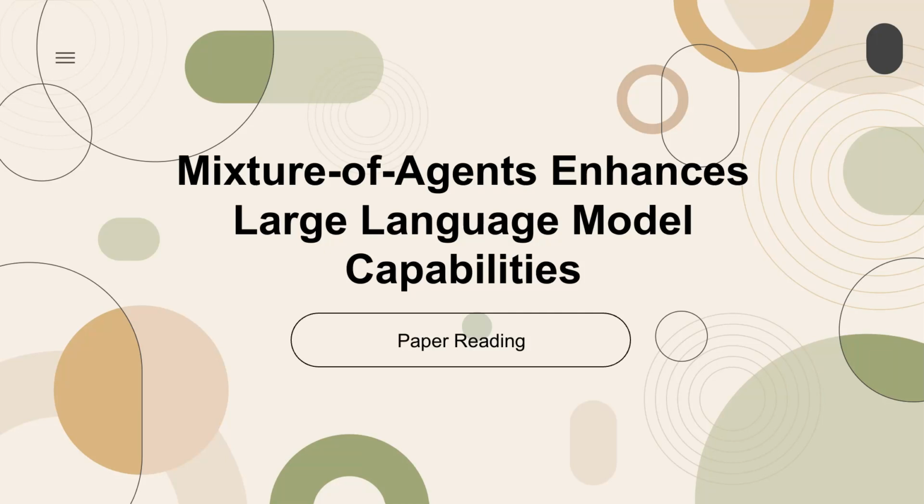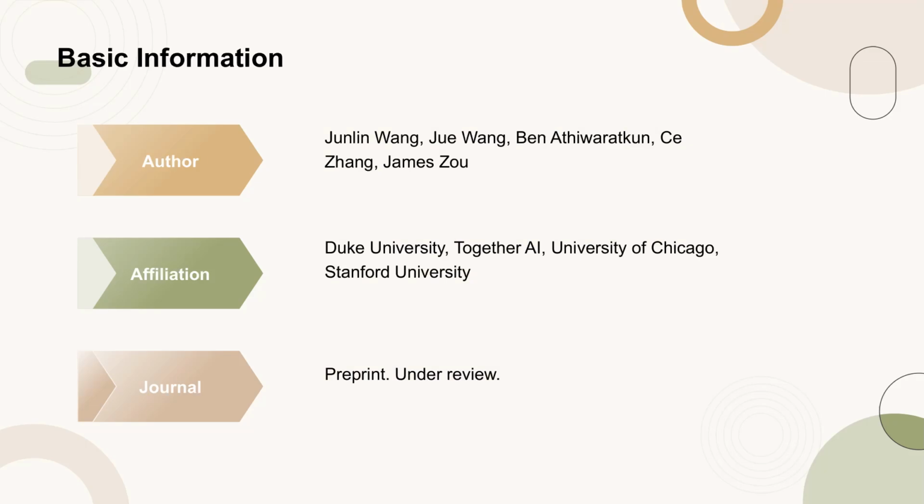Today's paper is titled, Mixture of Agents Enhances Large Language Model Capabilities. This paper, titled Mixture of Agents Enhances Large Language Model Capabilities, is authored by Junlin Wang and colleagues from Duke University, Together AI, University of Chicago, and Stanford University. It is currently under review as a preprint.